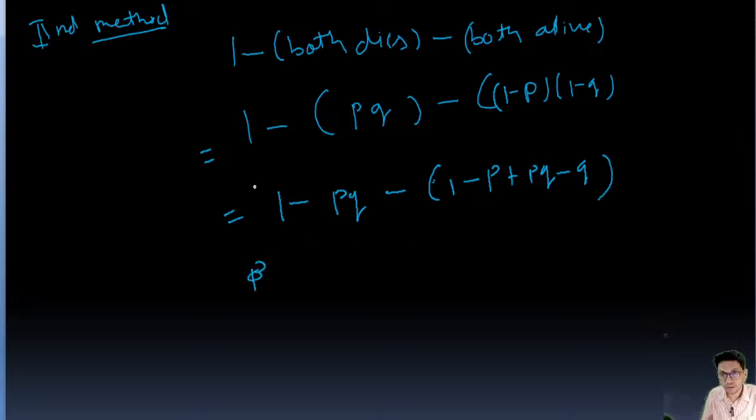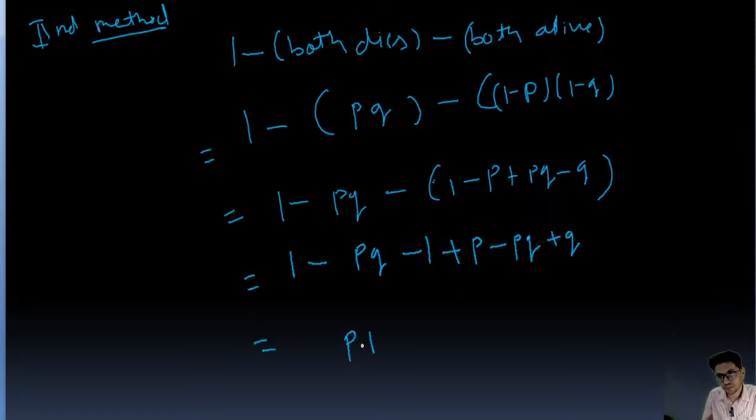1 is going to be 1 minus PQ minus 1 plus P minus PQ plus Q. Okay, so this value is going to be P plus Q minus 2PQ. This will get cancelled, and this is the answer. Okay, so this is another method.